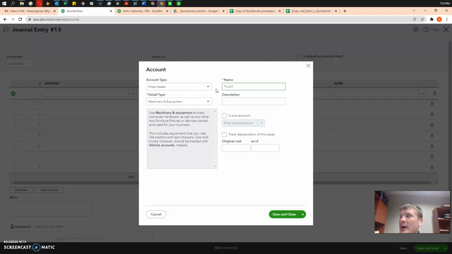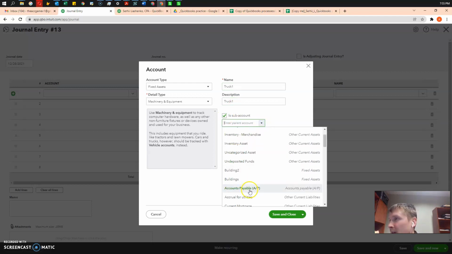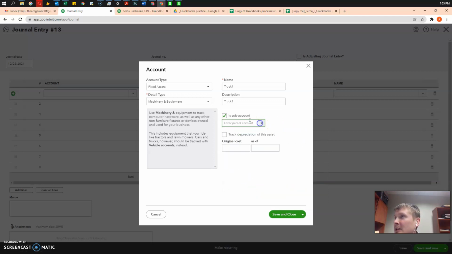Let's call it Truck 1, just in case. And description. You can actually put like a make and model here. We can put it in a sub account, but we don't have a lot of assets account right now. But if you want, we can create a trucks account and put a truck under trucks account. But I won't do that right now.